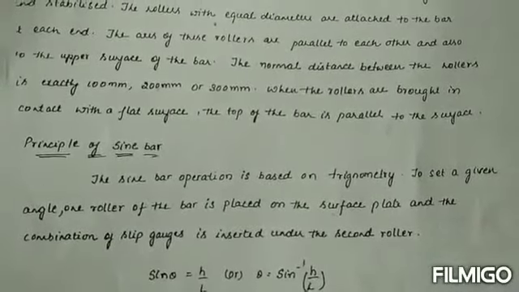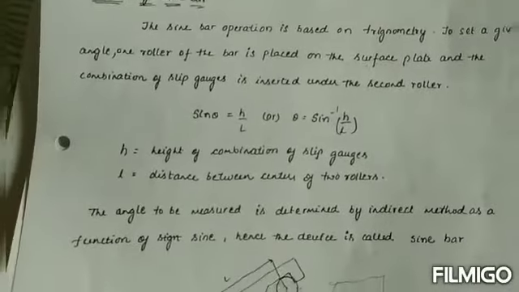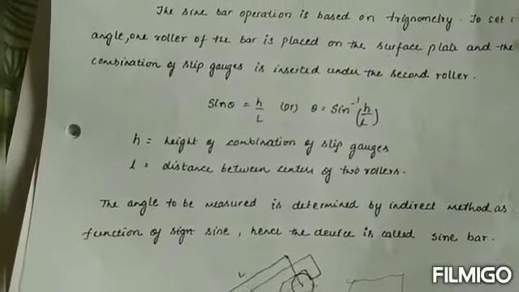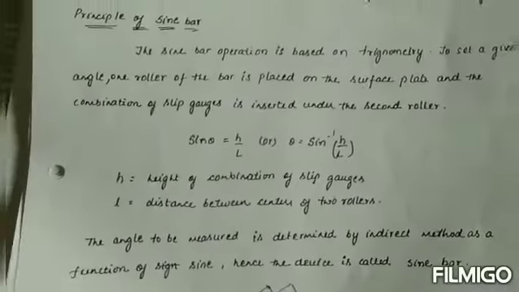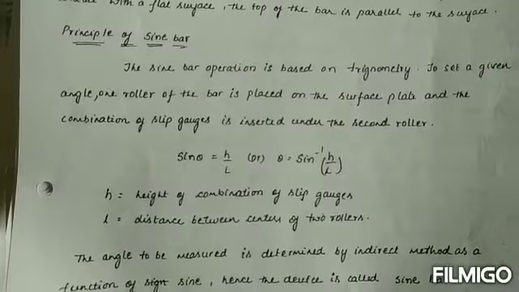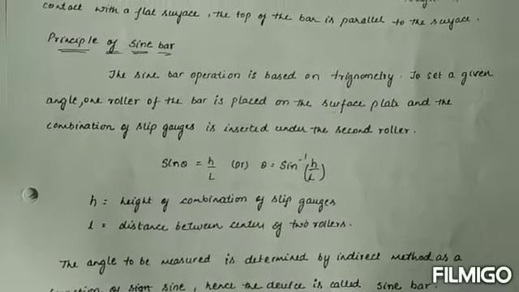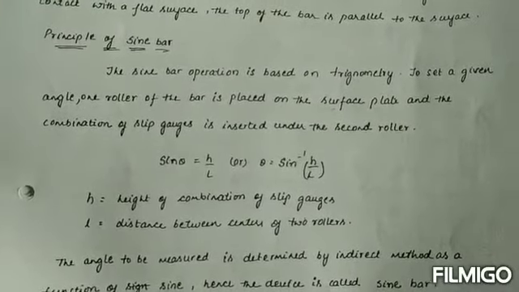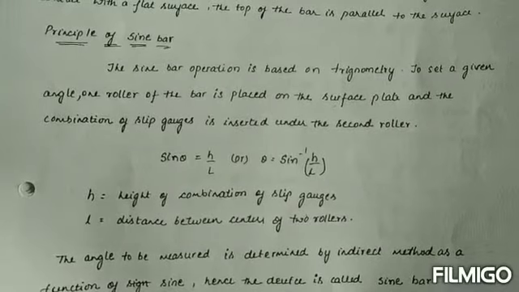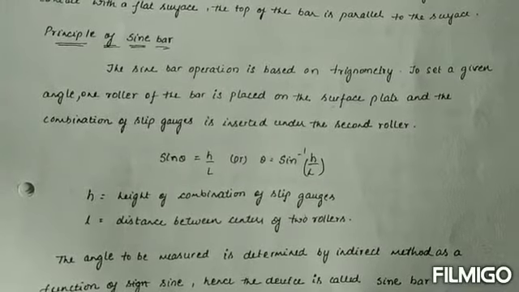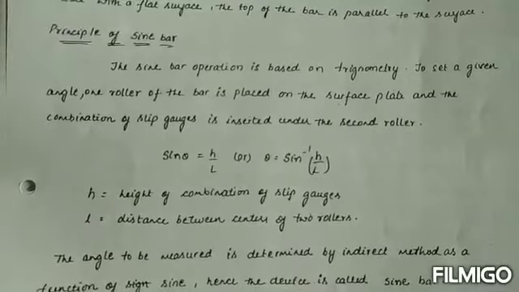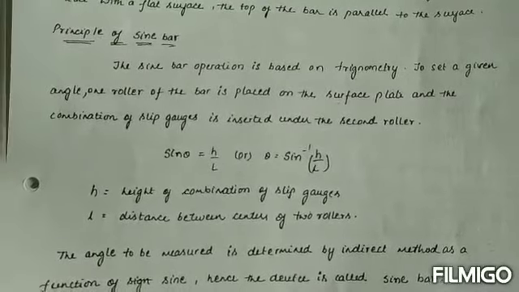When the rollers are brought in contact with the flat surface, the top of the bar is parallel to the surface. See, the principle of the bar, how we find out the inclination of the process. Okay, inclination we will calculate as the sine bar operation is based on trigonometry. To set a given angle, one roller of the bar is placed on the surface plate and a combination of slip gauges is inserted under the second roller.